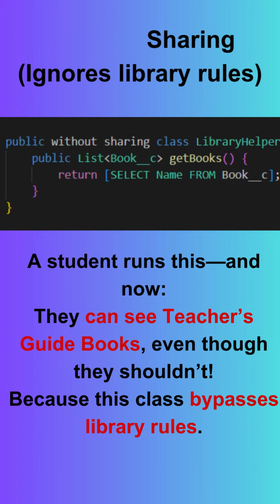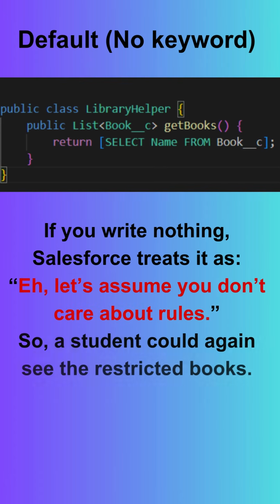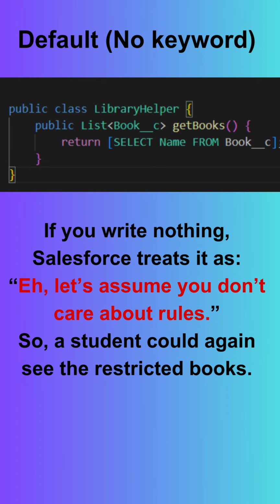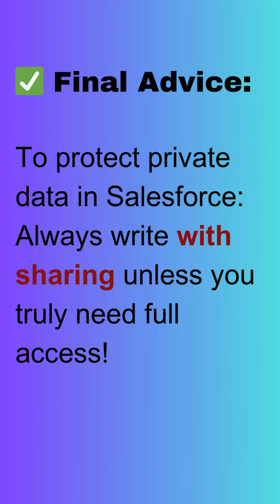There is a question: what if we don't write anything, neither with sharing nor without sharing? By default, Salesforce follows without sharing. It assumes that you don't care what the rule is, so it follows without sharing. So, what is advisable? To protect private data in Salesforce, always write with sharing unless you truly need full access.